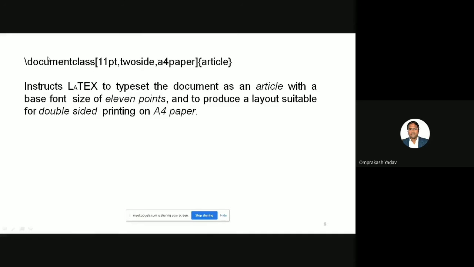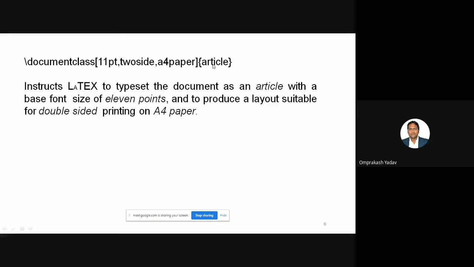So for example, if I write like this: document class, 11pt, 2side, A4 paper, and in the curly brace I mention article. What this means is, instruct LaTeX to typeset the document as an article, because this is an article, I mentioned in the curly brace.